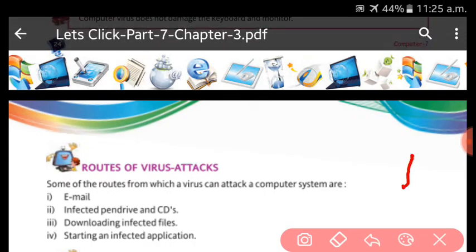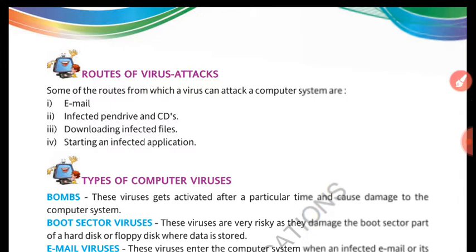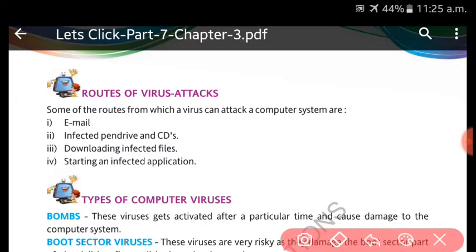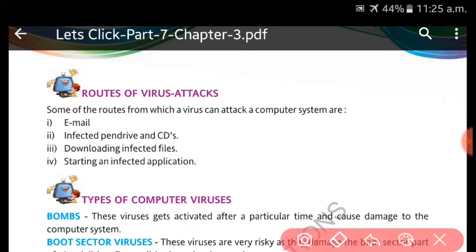Next, what are the routes of virus attacks, meaning from which location, from where the virus can come to your computer system. These are the routes, ways, mediums from which the virus can come to your computer system. Right, the first one is email. Email is electronic mail.